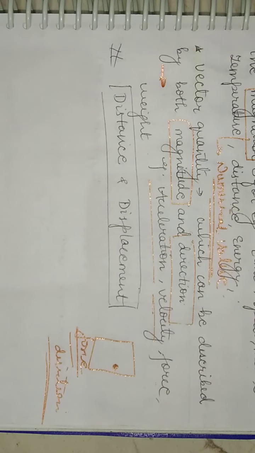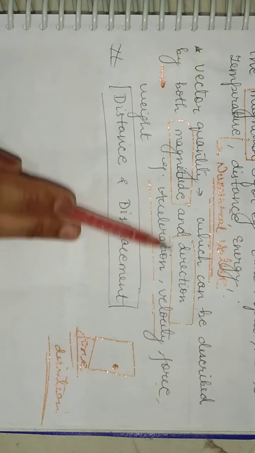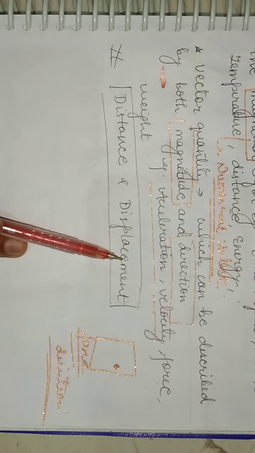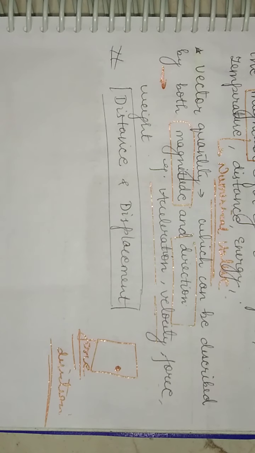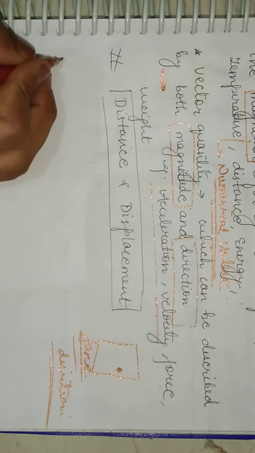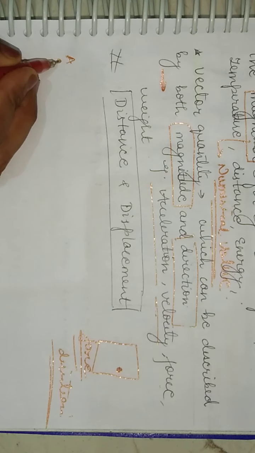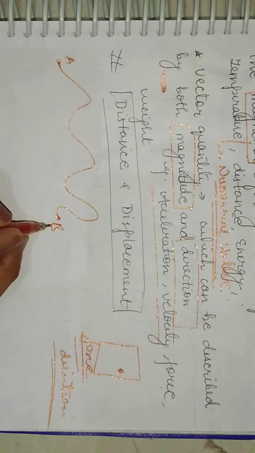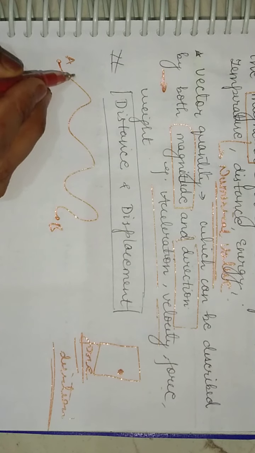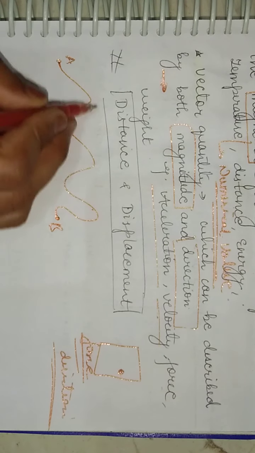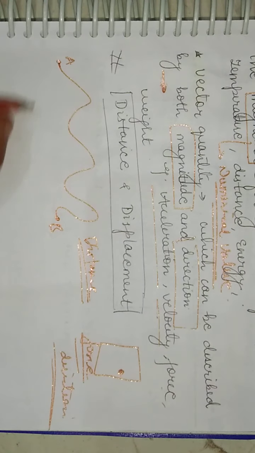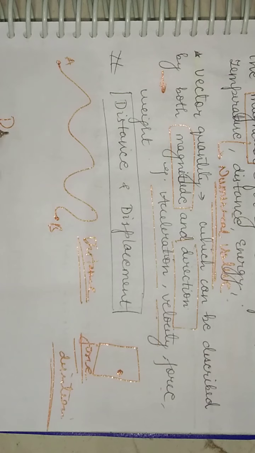Fine. Now students, I hope this is clear to each one of you that in a vector quantity both things are required. Now talking about the first physical quantity, that is distance and displacement. Very, very important concept. See students, if a body starts moving from this point and finally reaches this point, that is B, right? So here this becomes its distance. This is the total distance traveled by the body, right? It becomes distance.